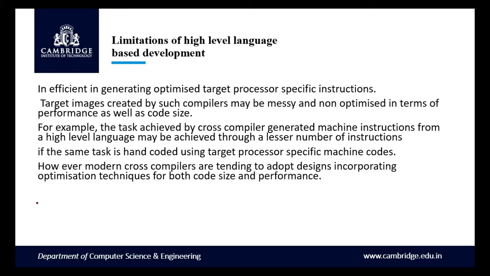And if you do it without using a high level language, if you go with machine level language as assembly language, we can write the same code with a lesser number of instructions. Whatever high level language is converted into machine code has more number of instructions. The same code, if you write directly in assembly, has lesser number of instructions. So optimized code cannot be generated by using high level language.